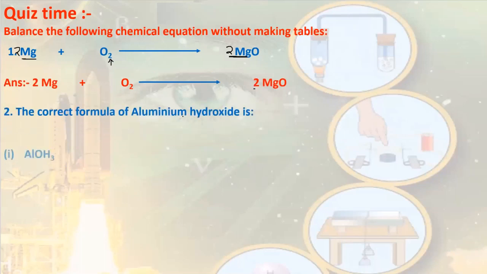The correct formula of aluminum hydroxide is, which one should be the correct formula? When we studied the appropriate use of bracket, we understand that Al(OH)3 is the correct formula of aluminum hydroxide.